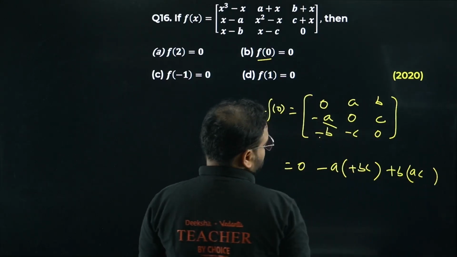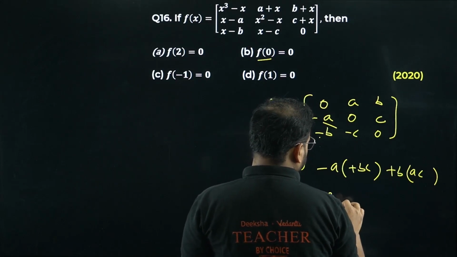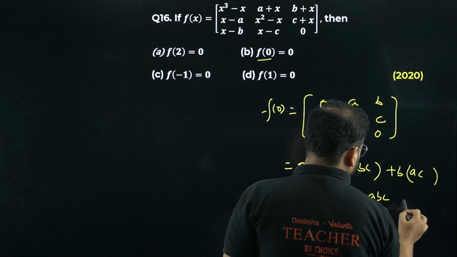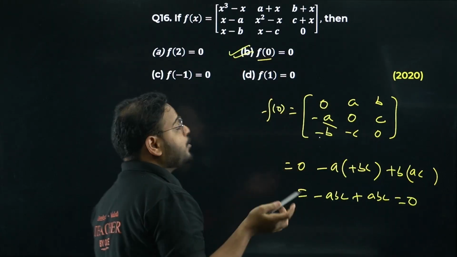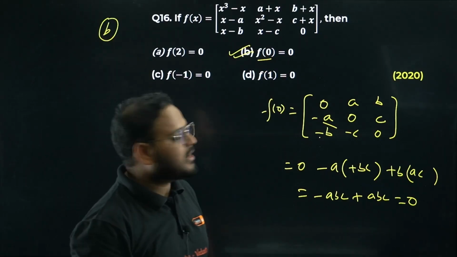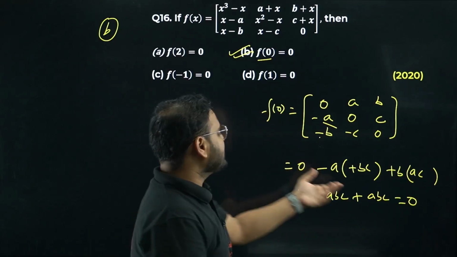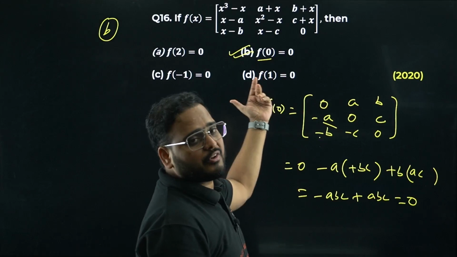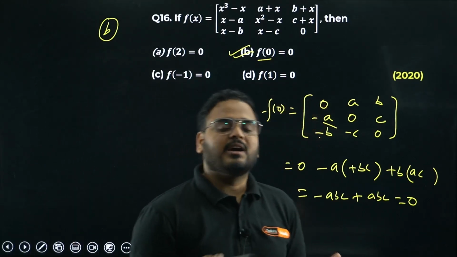B into 0 will be 0 only, right? So what I get, please check, I'm getting here minus abc over here plus abc. How much is that coming as? 0 only, right? It means f(0) is 0. Option B is right. Option B is correct. Got it? So when we put the value of x as 0, we got f(0) as 0. It means option B is the suitable option. If not, we could have gone to f(1) or f(-1) like that also. It's basically like checking from the hit and trial method.